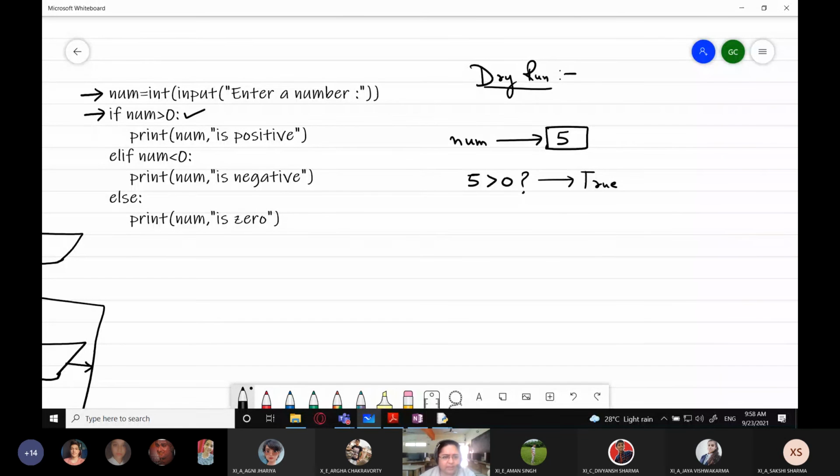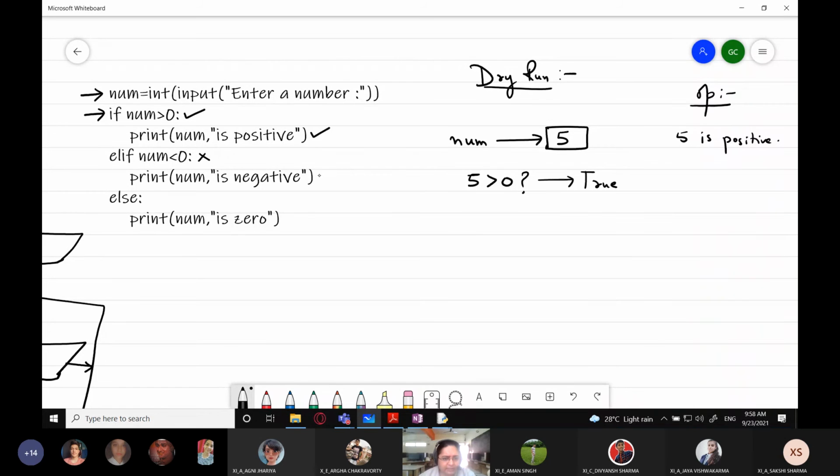So what will be printed on the screen? "Num is positive." What is num? Num is 5. So here there is an output screen, and what will be printed is "Num is positive." Because the condition was true, this statement has done its work. Now if the first condition was true, there is no need to check the rest of the conditions.